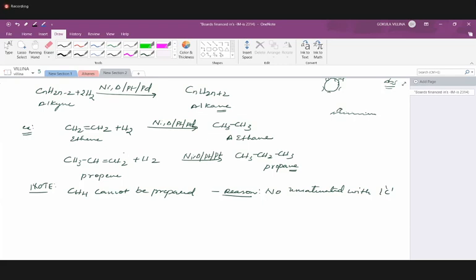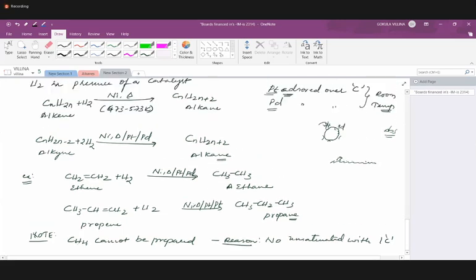So this is hydrogenation. Hydrogenation means addition of hydrogen happening in the presence of a catalyst, and the catalysts are nickel, platinum, and palladium. Even this reaction can be asked for both. It is very simple, you just have to recognize what is what. Simple addition of hydrogen to unsaturated carbons will give us alkanes. That's it. This is by far the simplest method for preparation of alkanes.